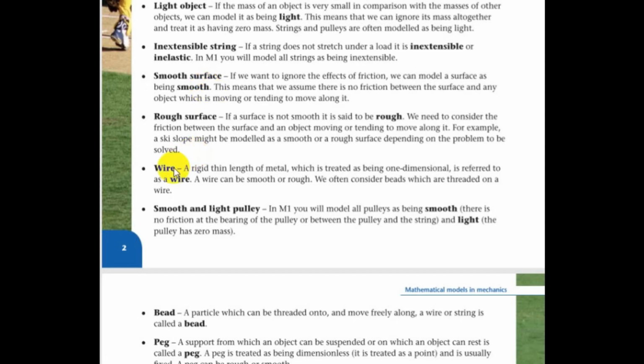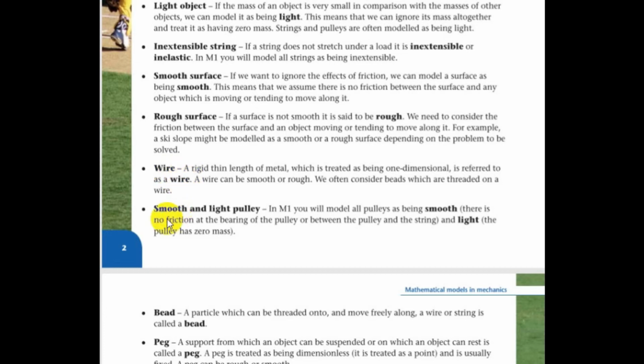The next term is wire. Wire means a thin length of metal in one dimension, and it can be both smooth or rough. It depends on the question. Whenever the question mentions wire, you need to read it carefully to get the point if it's smooth or not. We usually use this to connect two particles like a car with a caravan, or maybe just thread beads onto it to demonstrate some suspended particles.